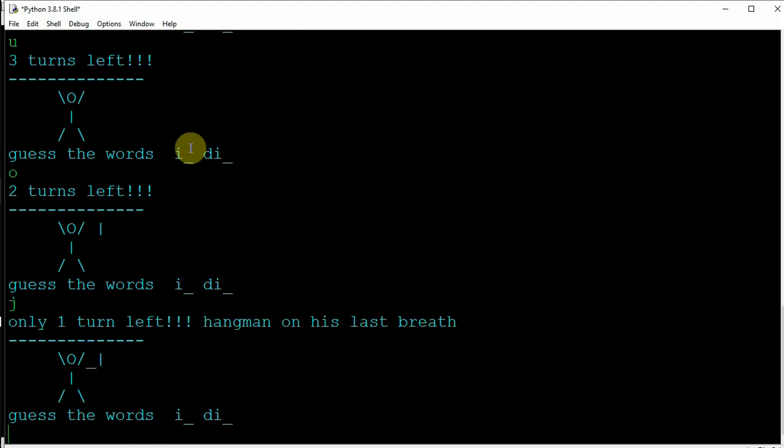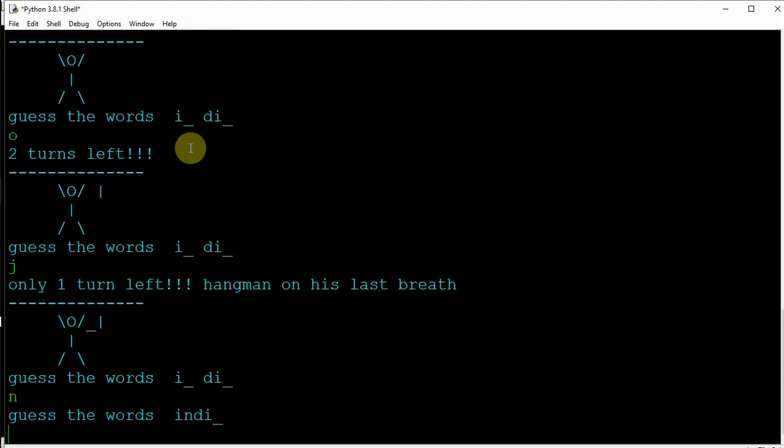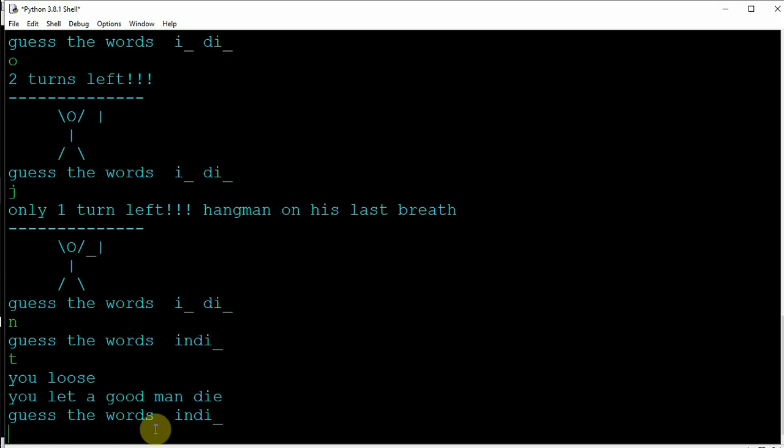See now, last turn left. Only one turn left. It's telling me the one turn, so I'll give the correct name. So INDI, and the last I'll give a wrong again. So T. So you lose. You let a good man die. Guess the word.